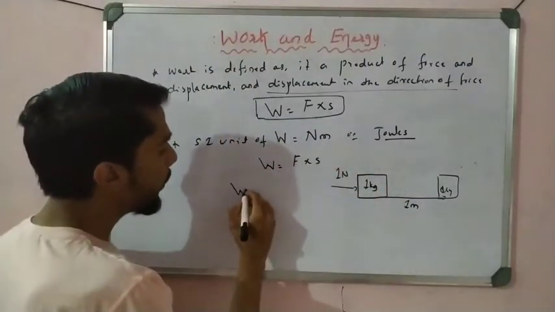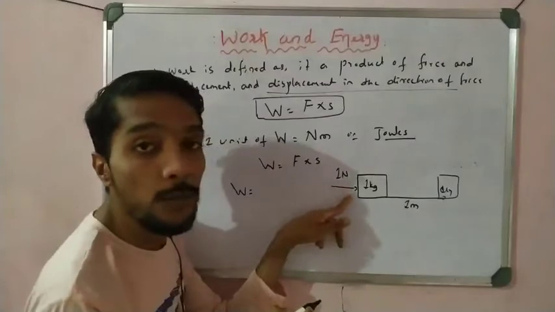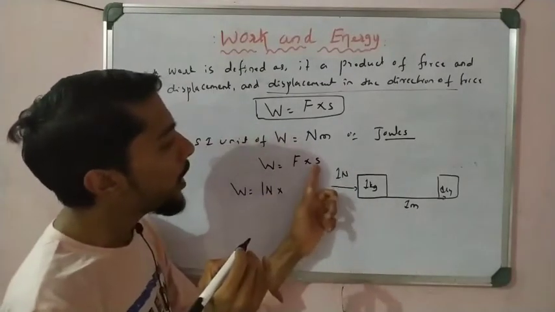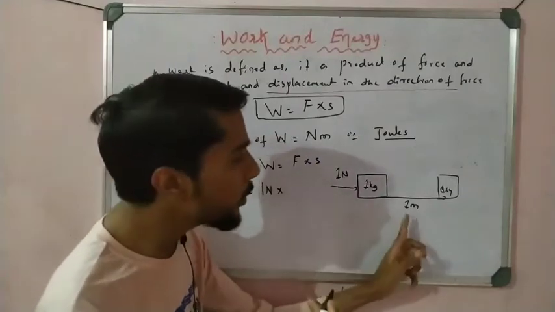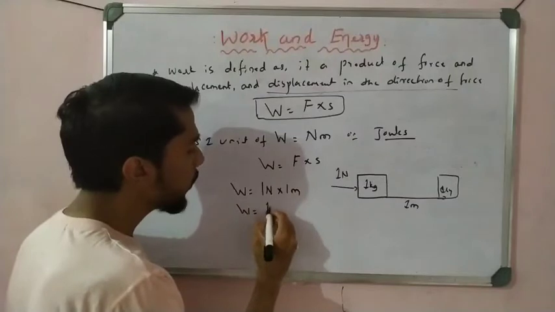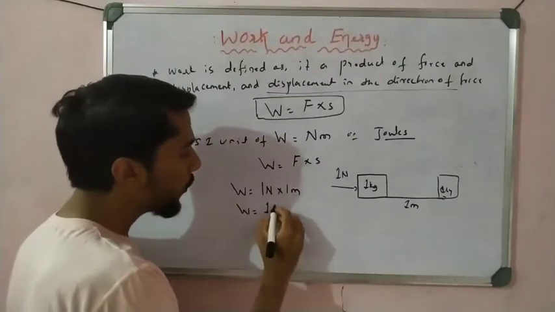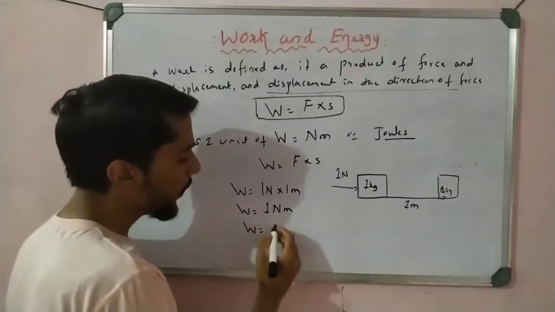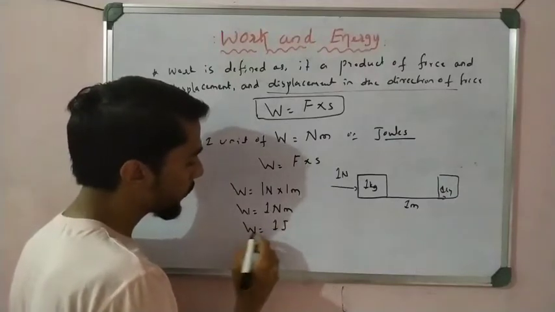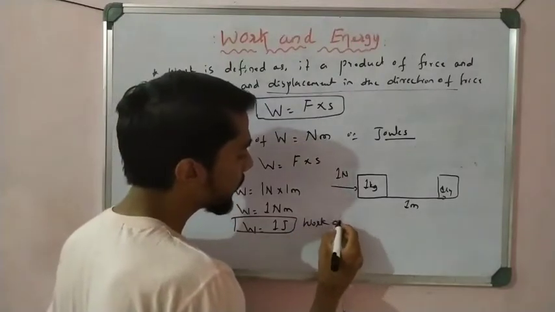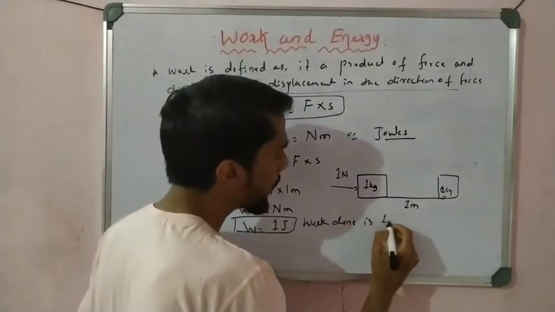W is equal to the force applied, 1 Newton, into the displacement, 1 meter. So I get 1 into 1, that is 1 Newton meter. Or we also say the work done is 1 joule.